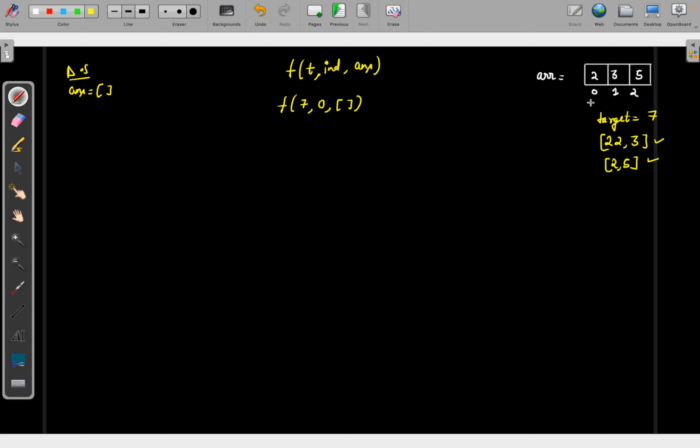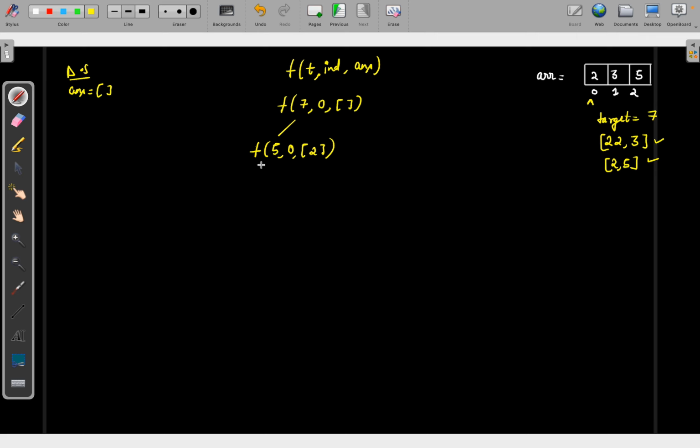Okay, now I have a choice here again. I can pick it or I can not pick it. So what I will do, I will pick it. First choice will be pick it. I will do it with the first one. So if I am picking it up, I will subtract it from my target. So 7 minus 2 will be 5. Because I have picked it, I won't move ahead, I will simply add 0, right? But because I have picked it, I will push it into my answer. That means I have picked this one.